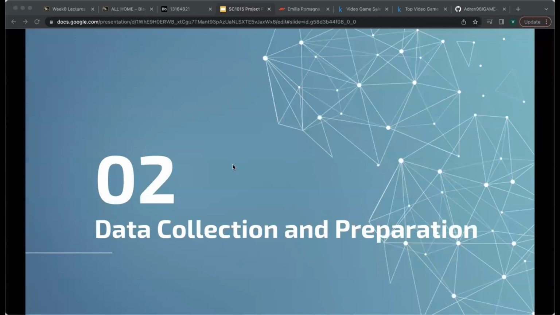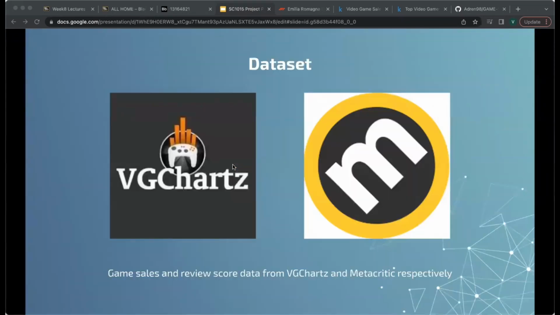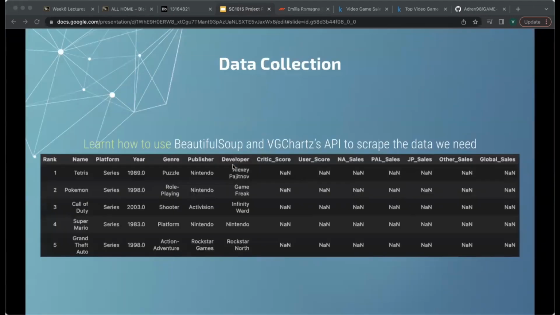Now we'll be going through how we collected the data and prepared the data for machine learning. In order to gather enough data for our project, we had to scrape data from VGChartz and another publicly available Metacritic dataset. VGChartz is well known to collect reliable game sales data, but Metacritic is a world-renowned game critic site. As mentioned before, we had to learn how to scrape data from the web. We used Beautiful Soup and the respective website's API to obtain the data that we required.